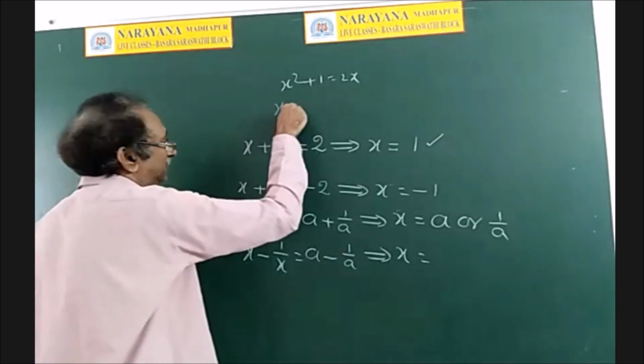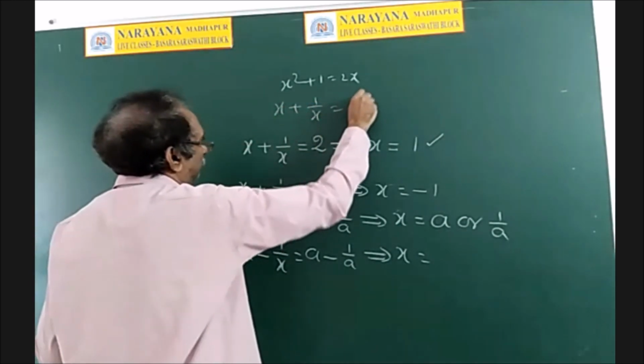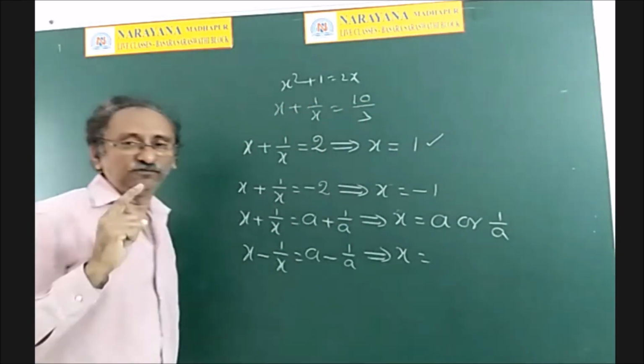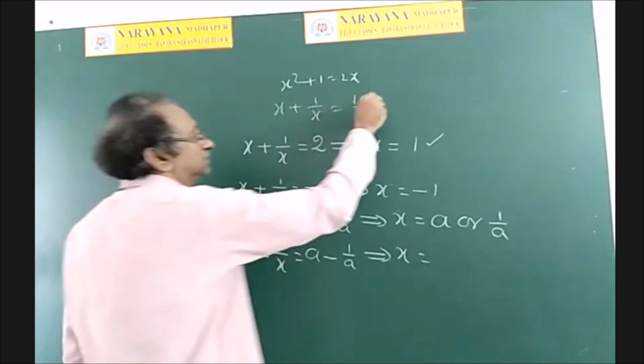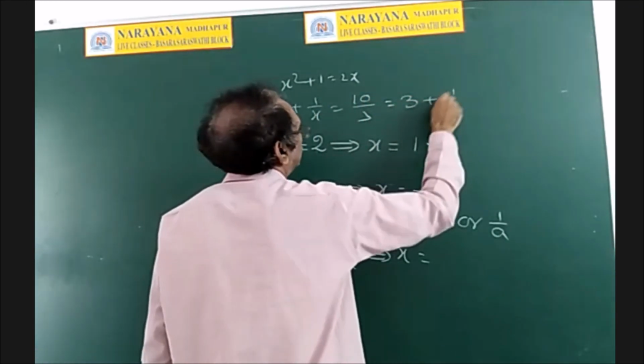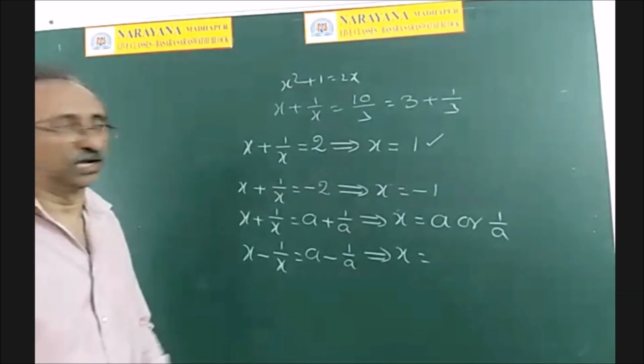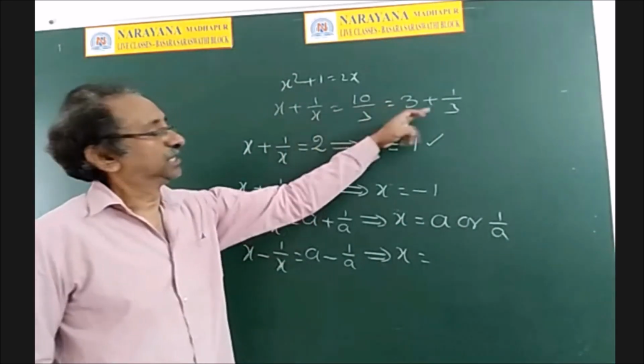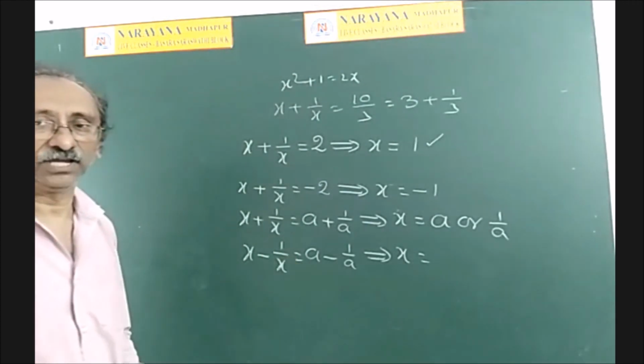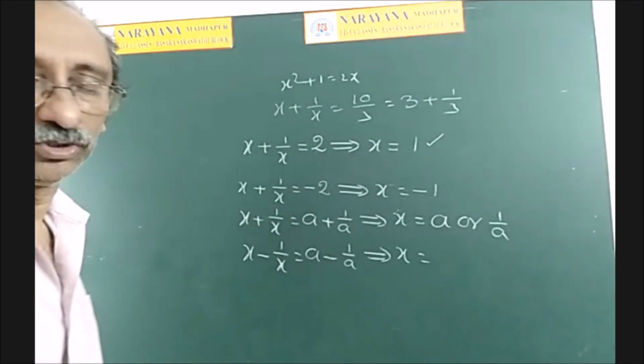Suppose x plus 1 by x is equal to 10 by 3. If you can observe this 10 by 3 as 3 plus 1 by 3, then immediately you can give the roots without solving. So one root is 3, other root is 1 by 3. Okay? Right, Srikari, what is the fourth one?